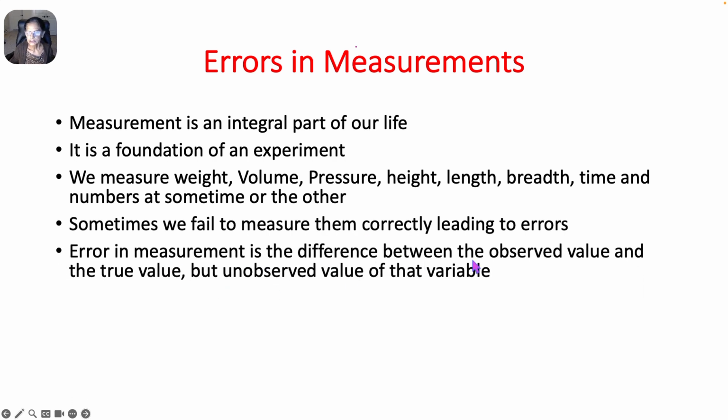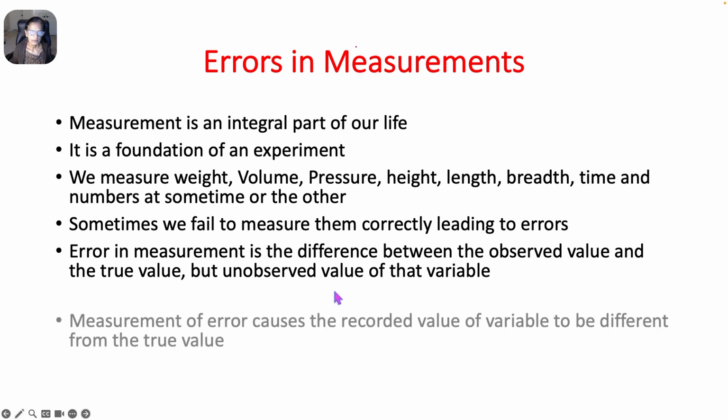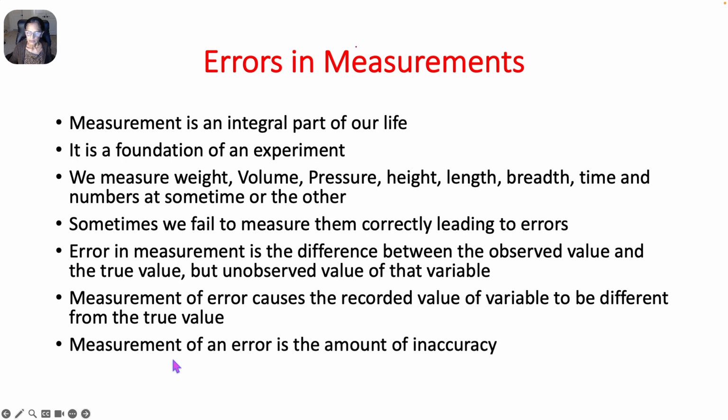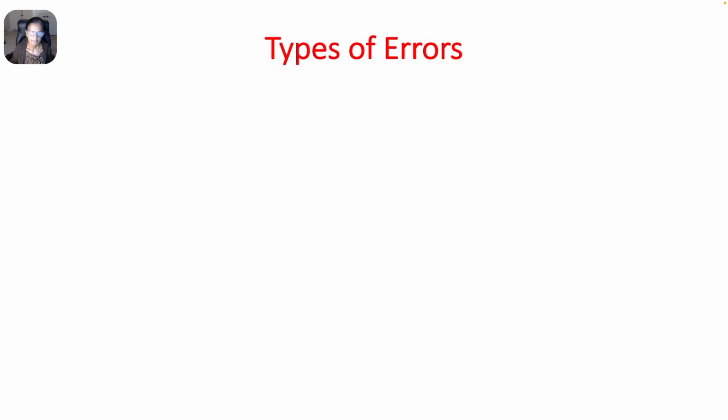Error in measurement is the difference between the observed value and the true value, and the true value is the unobserved value of that variable. Measurement error causes the recorded value of the variable to be different from the true value. Measurement error is the amount of inaccuracy in the measurement. Let's see the types of errors.